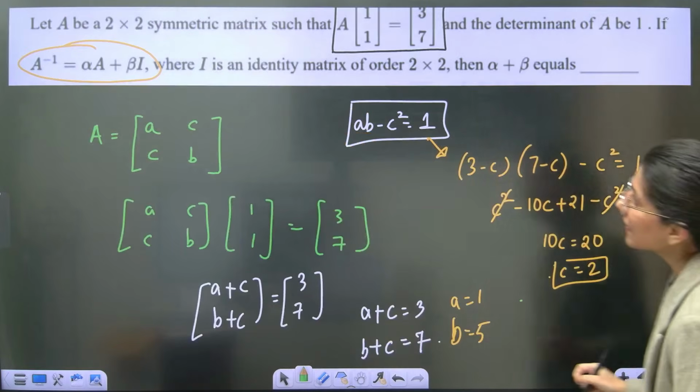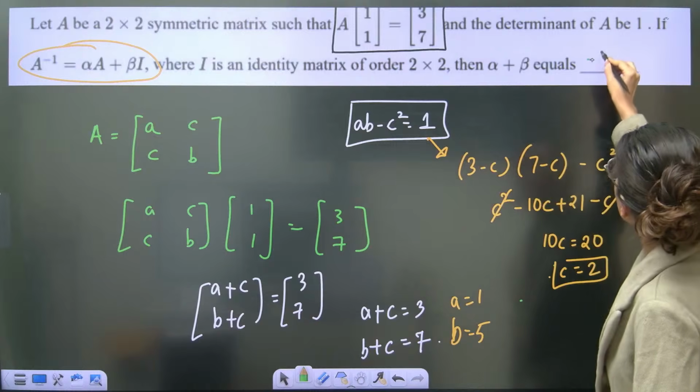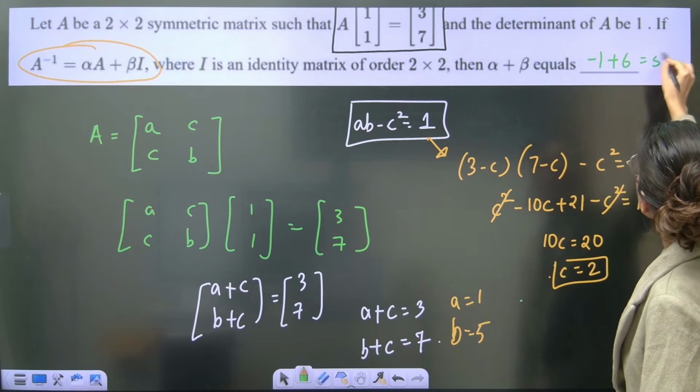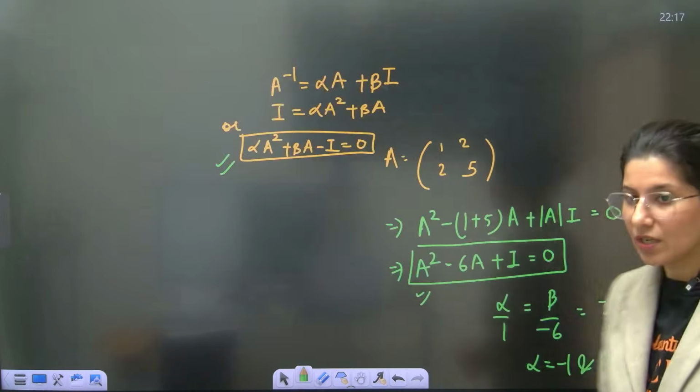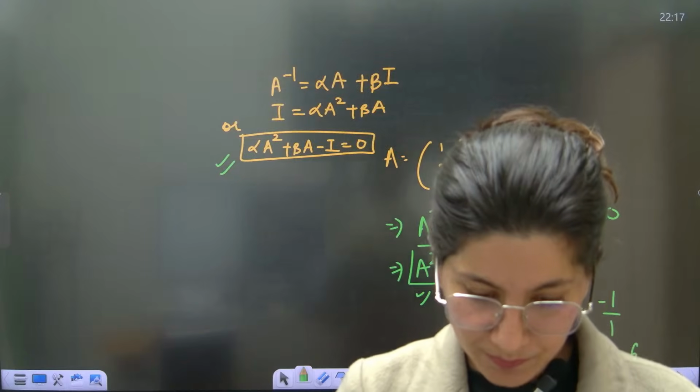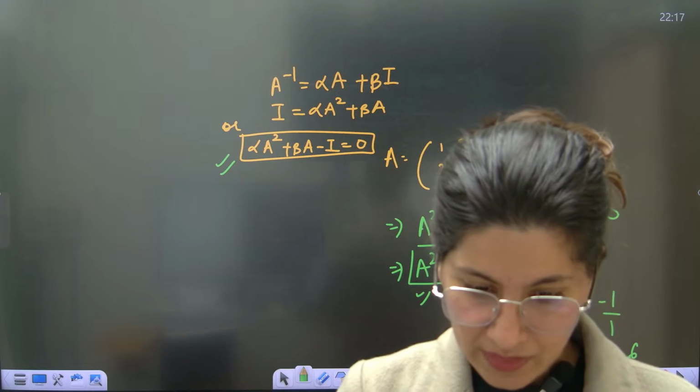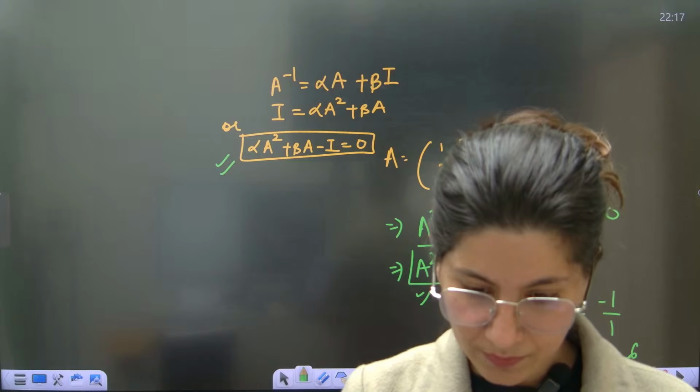So what they are asking? Minus 1 plus 6. 5 is the correct answer of this question. Have a look. Let me know.